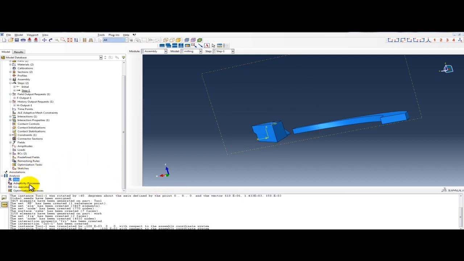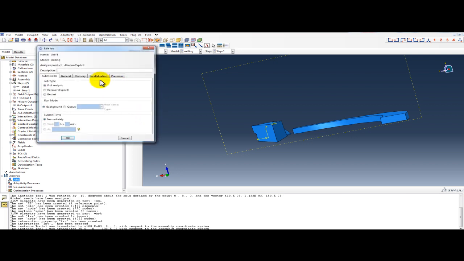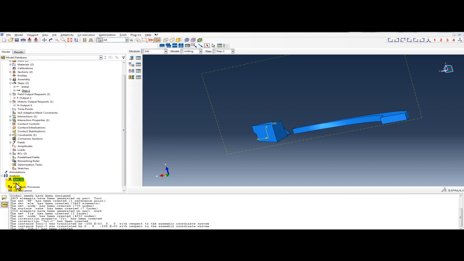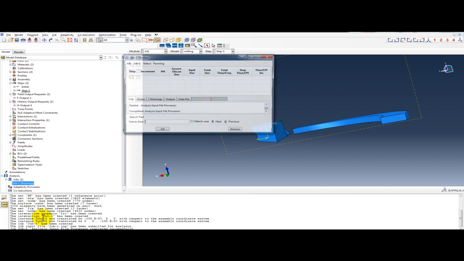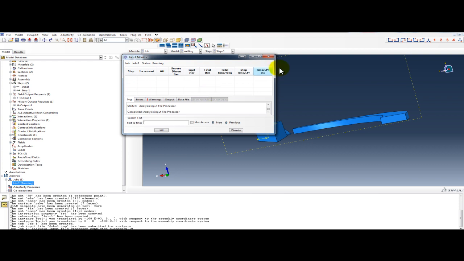now we can create jobs. Create, with default, job 1. Continue. We can increase number of processors to 8 MPI. OK, right click, submit the job, and the job is running. You can see this is running. You can see the running job. Click right and monitor. So this will show the running job.